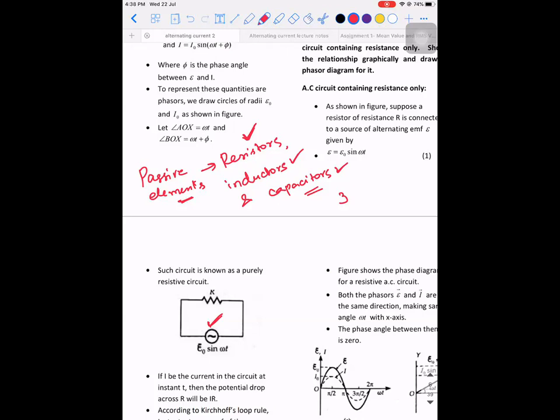Resistor and inductor, resistor and capacitor. How many scenarios? Resistor and inductor, resistor and capacitor. That's it. It is only 2 scenarios. And the last combination of all is resistor, inductor, and capacitor. That is 1 scenario. So totally, how many scenarios will you be learning?